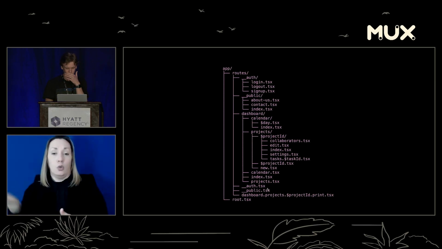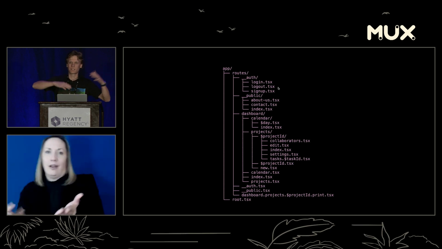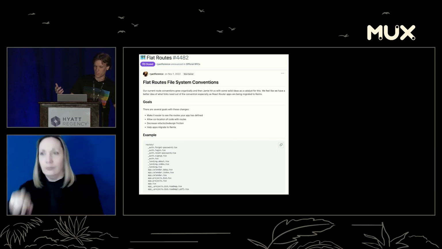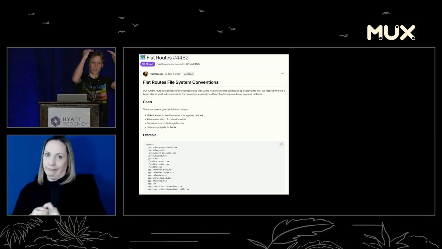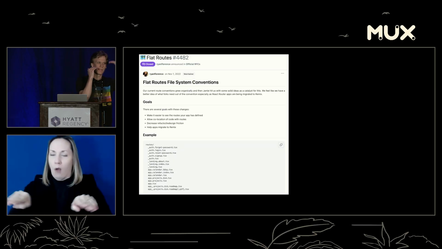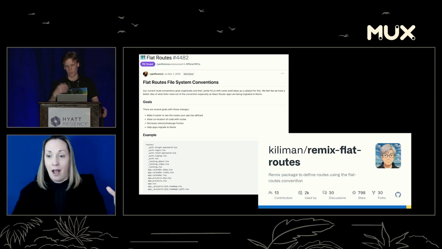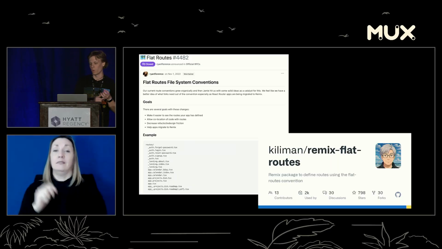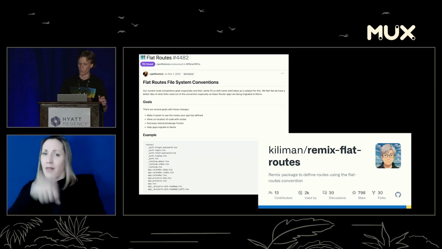But we had this problem where things like this _auth, that's actually the layout for this entire login, logout, sign up page system. So you have this kind of separation of these two things, which was really annoying. So people started complaining about that. So Ryan came up with another convention, because that always makes people happy, when you change things on them. So we have this flat route system where it makes all the related things, all the concerns, no longer separated. They're all together, which is really nice. And Kilaman, who's a really big part of the Remix community, created the Remix flat routes. People still use this. It was useful in V1, V2, and even in React Router, you can still use it. People love this because he was able to iterate and add more features that people want.